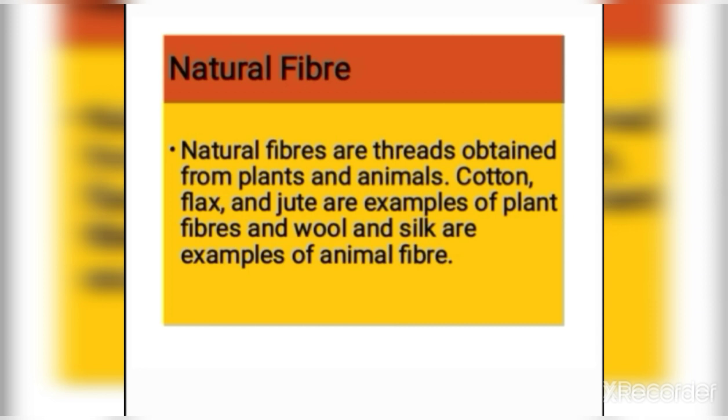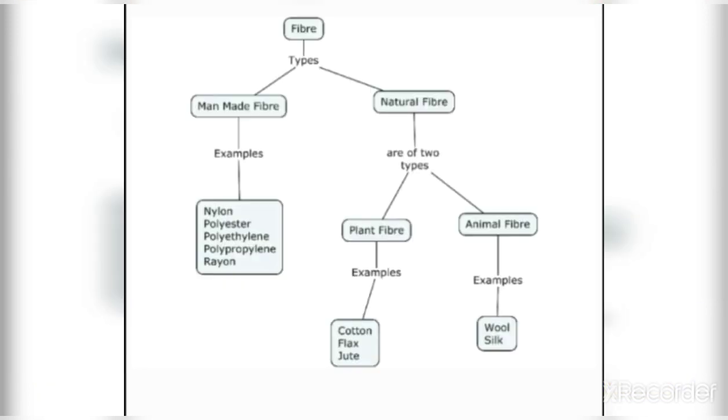Natural fibers are threads obtained from plants and animals. Cotton, flax, and jute are examples of plant fibers. And wool and silk are examples of animal fiber. Let's understand this through this flow chart. Fibers are of two types, man-made fibers and natural fibers. In natural fibers, there are two categories, plant fibers and animal fibers.